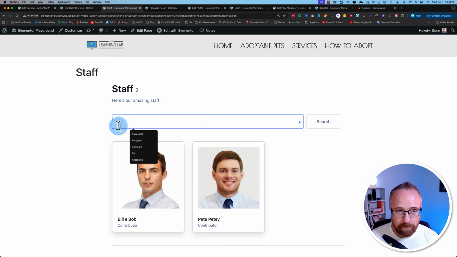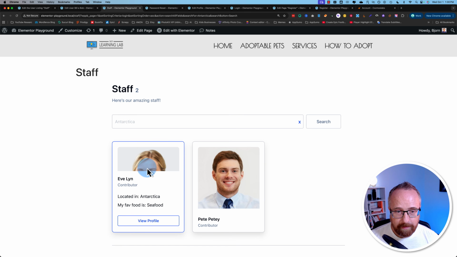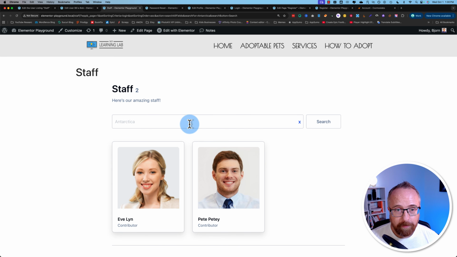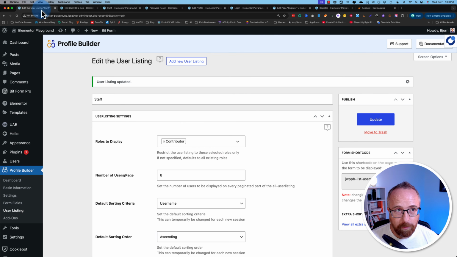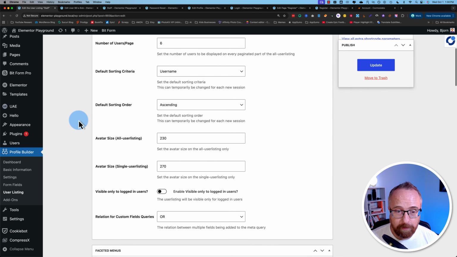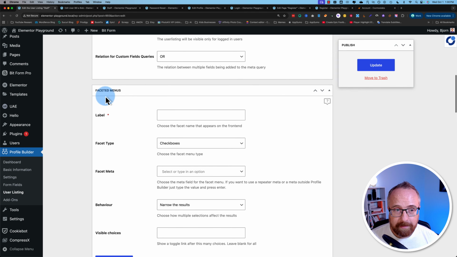Excellent. If I search for, let's see, Antarctica, Evelyn and Petey Pete both show up because that's where they're located. So now those fields are searchable. But how can we add filters to make searching even easier, or to give maybe more prompting for the searches, is what filters are good for. That's where these faceted menus come in.